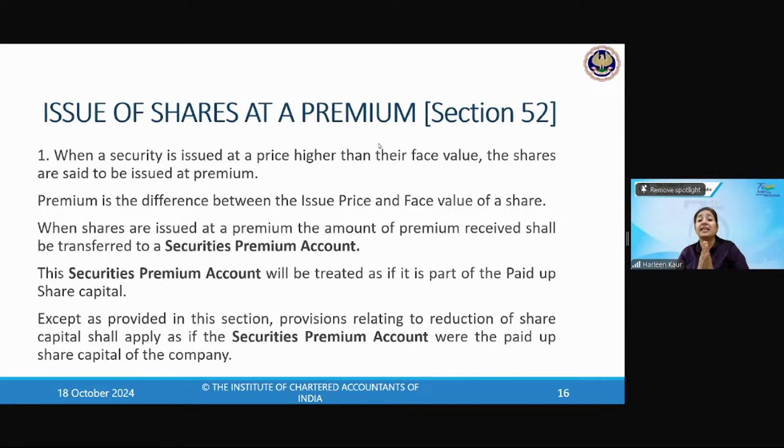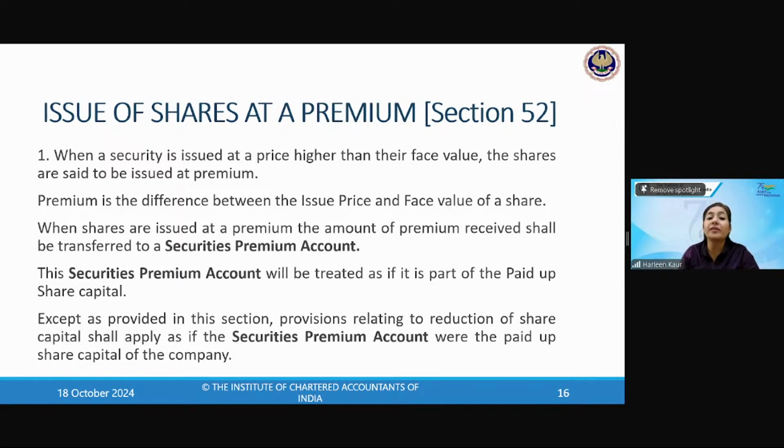So it is very easy. And these kinds of questions related to securities premium account are your accounting questions also. So many a time the examiner tries to frame a question such that both the topics are covered in a single question. So in accounts, many a time they ask you how the securities premium account amount that has been credited can be used.